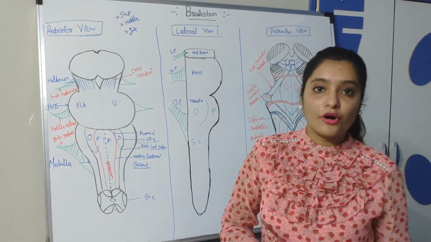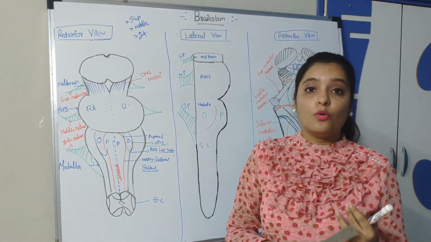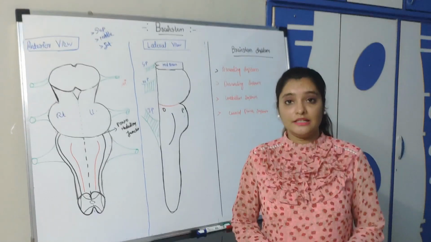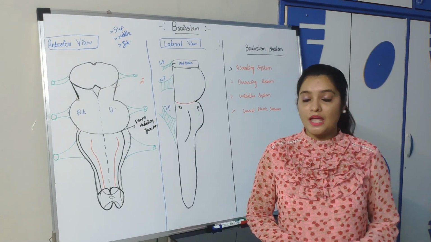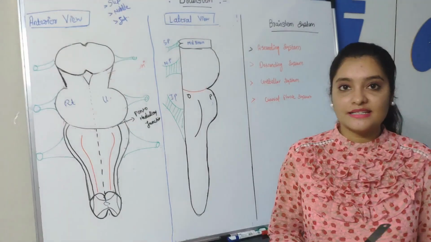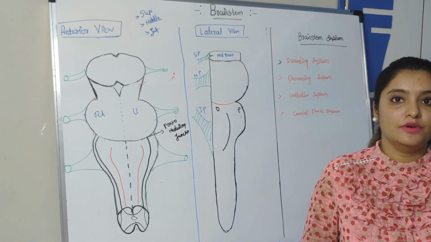Now we'll see the important point of the brainstem, the origin of all the cranial nerves. Now we'll see one of the systems of the brainstem. As you know, there are many systems going through the brainstem, and it connects the spinal cord with the cerebral cortex, or it connects the cerebellum with the cerebral cortex.